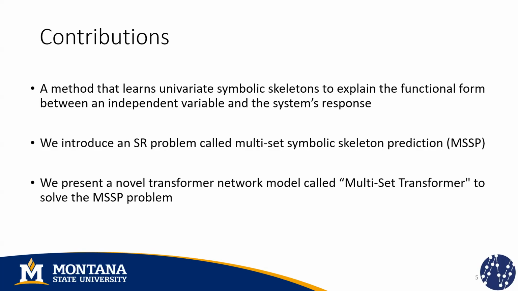And the main one is a method that learns univariate symbolic skeletons that explain the functional form between each variable of the system and the system's response. And we're tackling the multivariate symbolic regression problem as a sequence of a new type of problem that we're calling multi-set symbolic skeleton prediction, MSSP. And to solve this problem, we're presenting a novel transformer architecture that is called multi-set transformer, whose objective is to generate symbolic skeletons that explain the functional form between a selected variable and the output of the system.